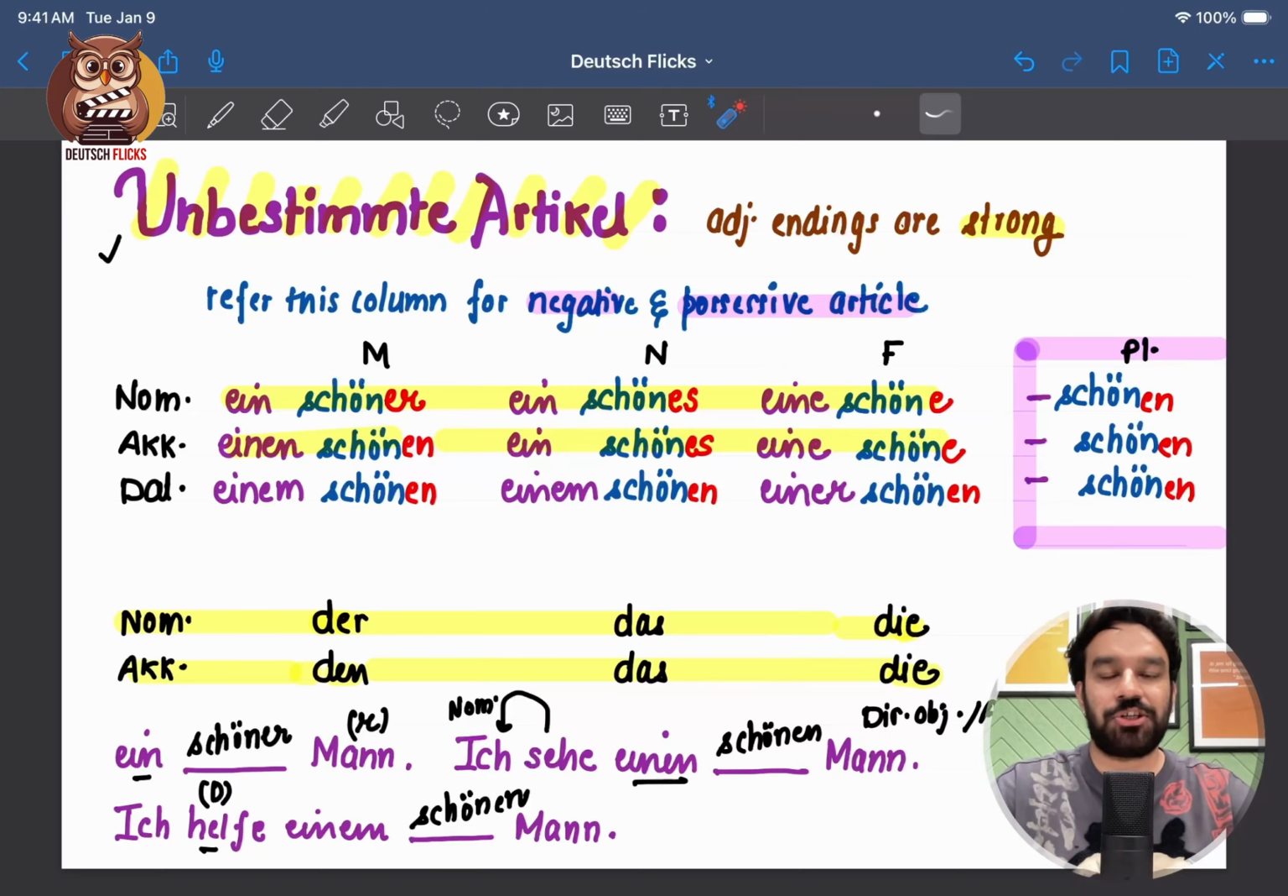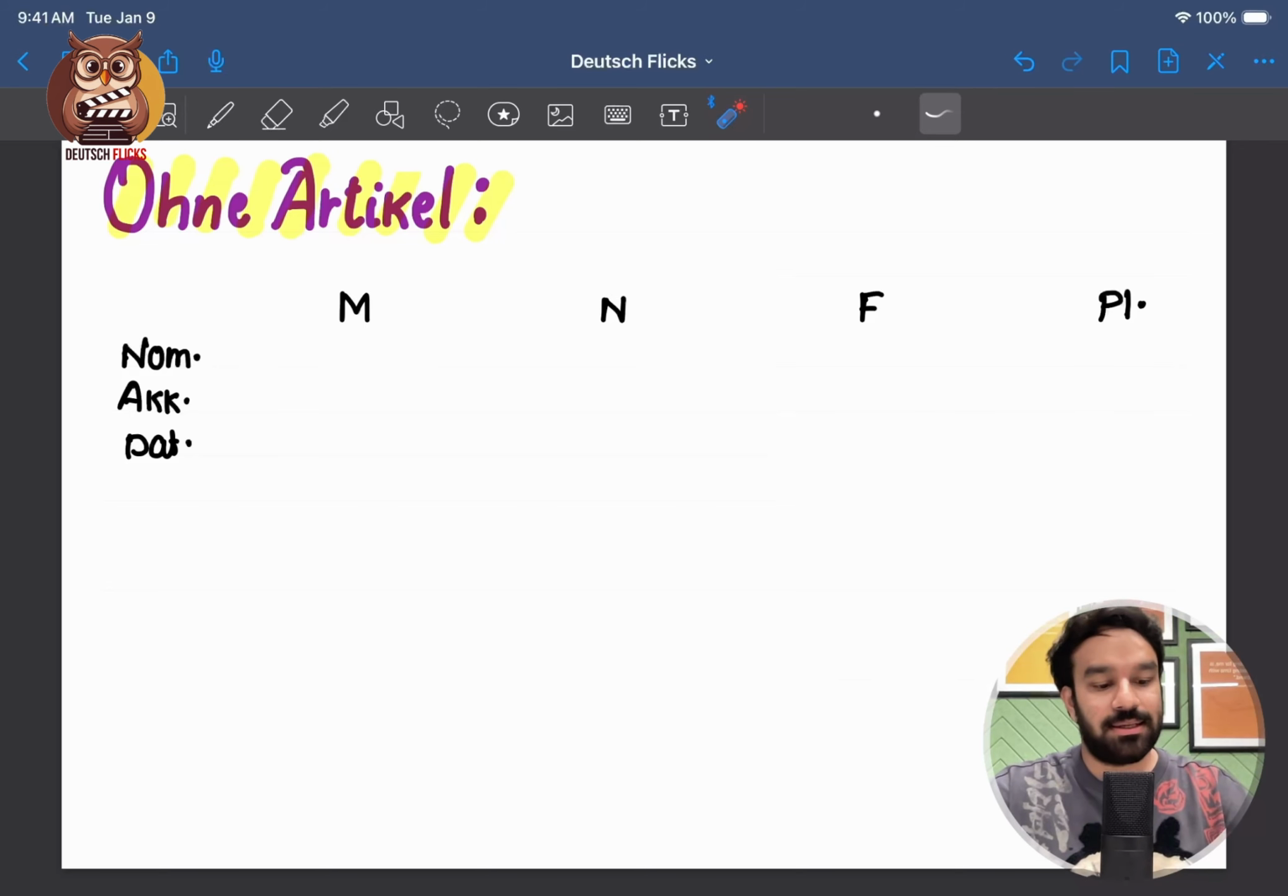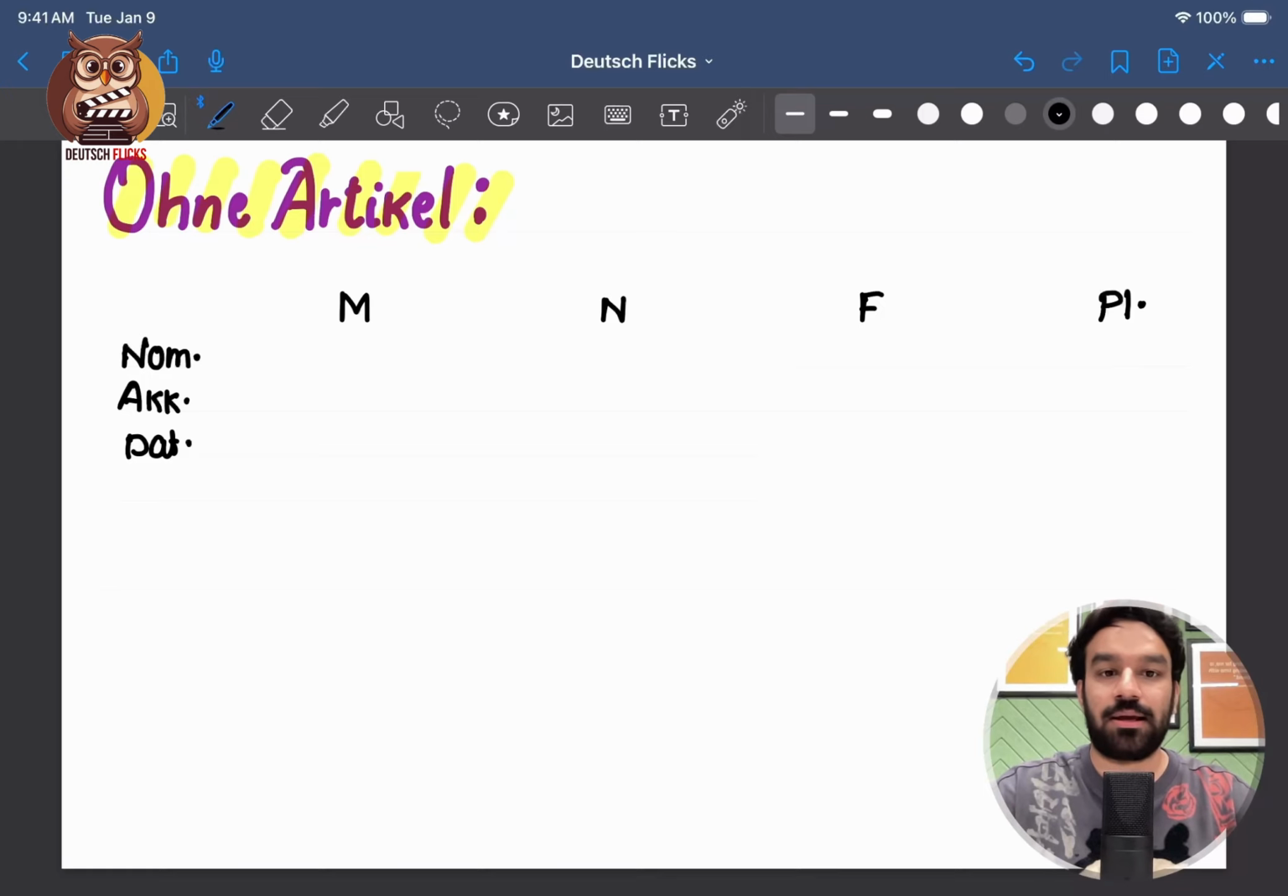And let's finish this topic once and for all. We are going to take a look at adjective ending, aber ohne article, but without article, which simply means the adjective ending has to do the job of identifying the gender of the noun or case of the noun or number, if it is singular or plural. That means the adjective ending here is even stronger than the indefinite one.